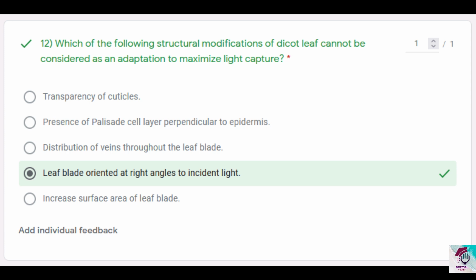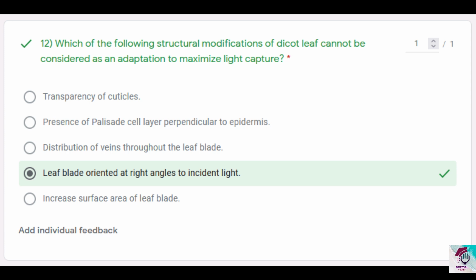Option 3, distribution of veins throughout the leaf blade. Now it is not a direct benefit, it's not a direct modification, but it is also an adaptation to maximize light capture because the distribution of the veins spread throughout the leaf blade will actually enable the leaf blades to stay wide open instead of folding or crinkling or withering.